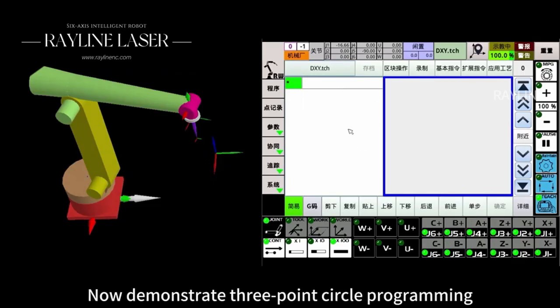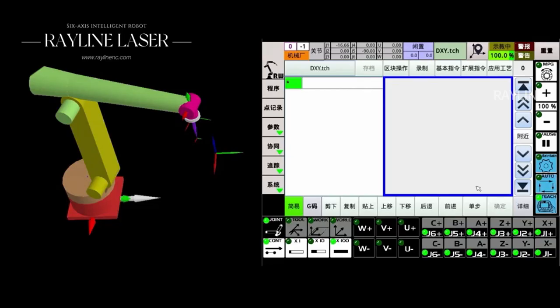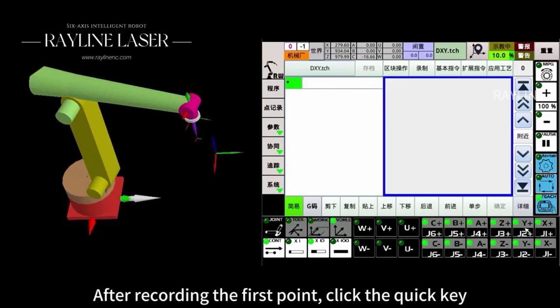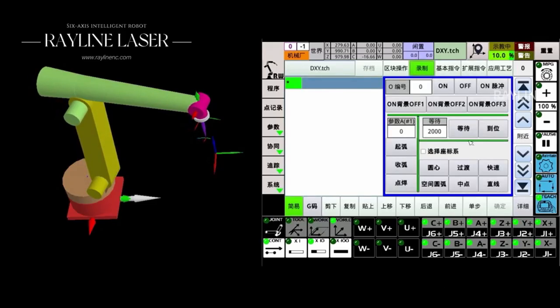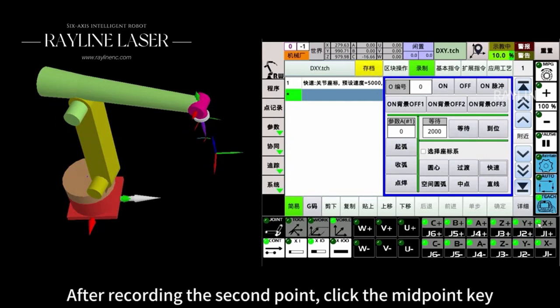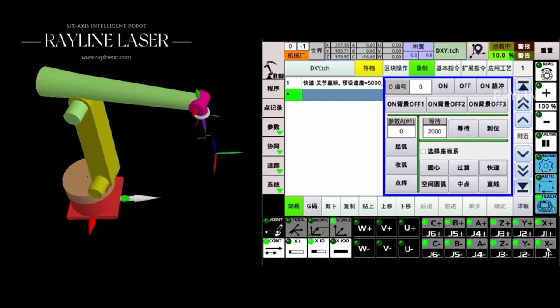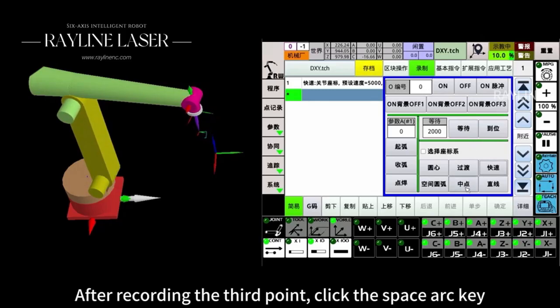Now demonstrate three-point circle programming. After recording the first point, click the Quick key. After recording the second point, click the midpoint key. After recording the third point, click the space arc key.